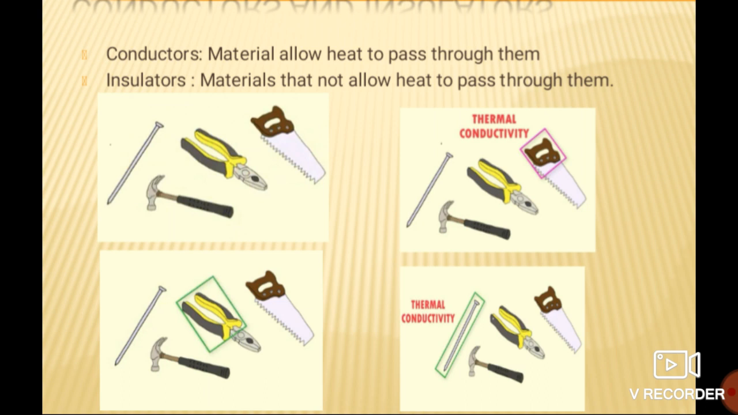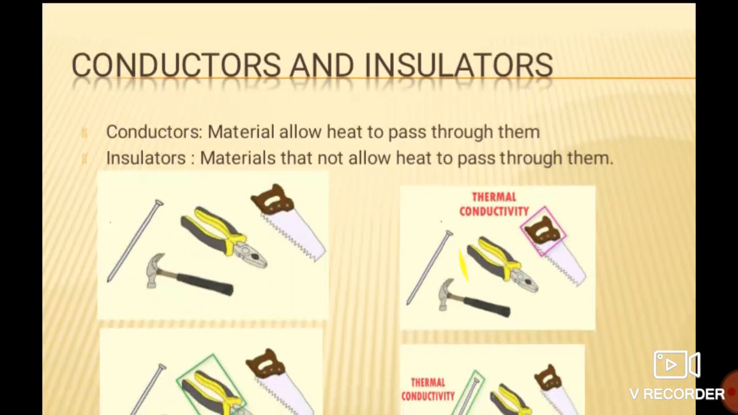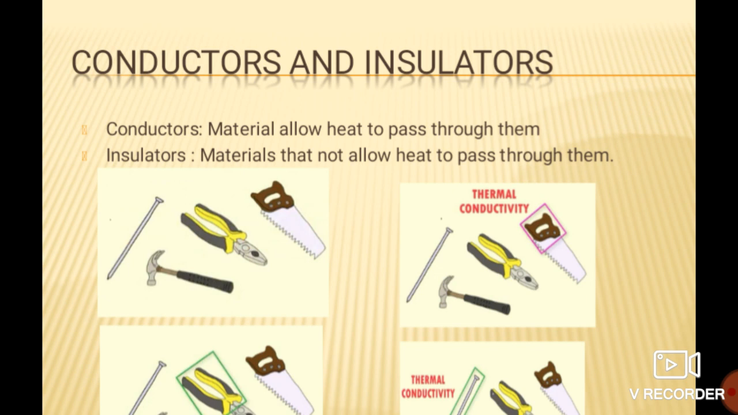So what are the examples of conductors? See students, stainless steel, heat passes through it, and also through copper, aluminium, and iron. So these are all examples of conductors, while an insulator means plastic. From plastic, heat is not transferred, or from wood, water and air. These are all examples of insulators, materials that cannot allow heat to pass through them easily. So this is all about conductors and insulators.